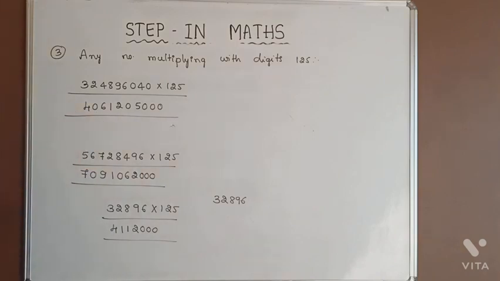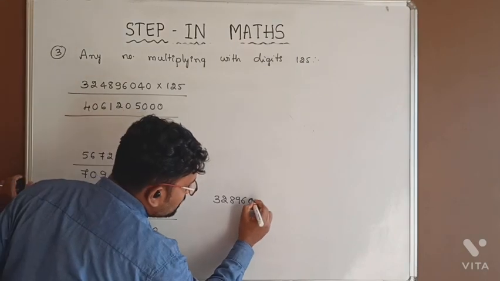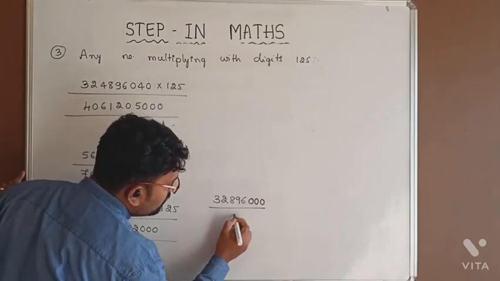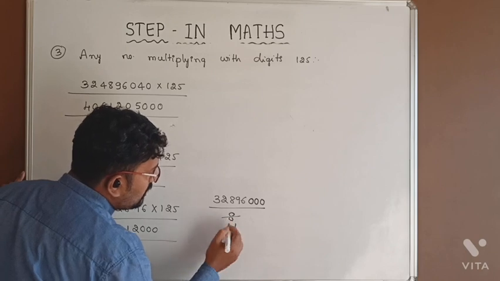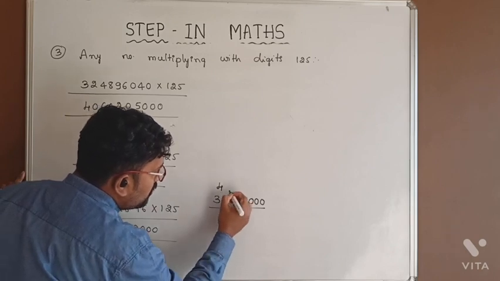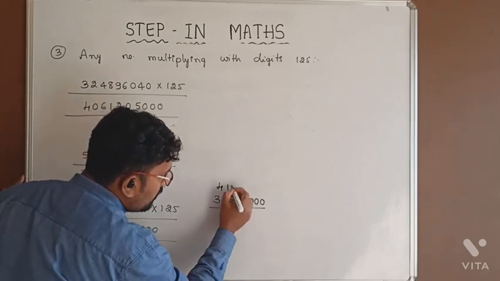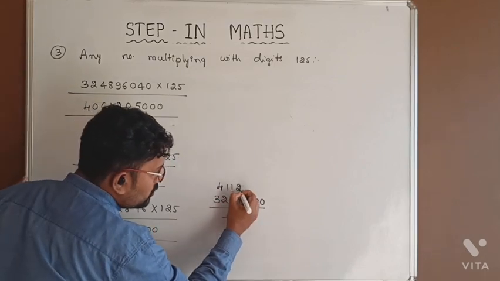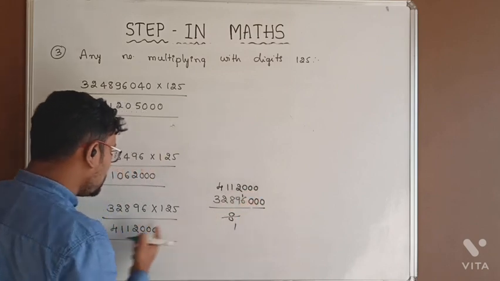First you write the number 32896 as it is, and next keep 000 extra here. Keep 000 extra and divide with 8. 8 ones are 8, 8 fours are 32, 8 ones are 8, 8 ones are 8, and the remainder is 1. It becomes 16. 8 twos are 16 and 000.